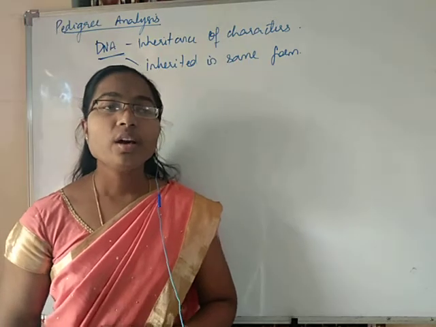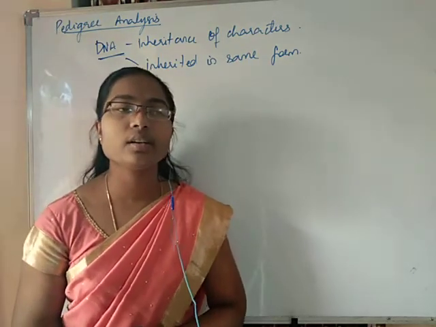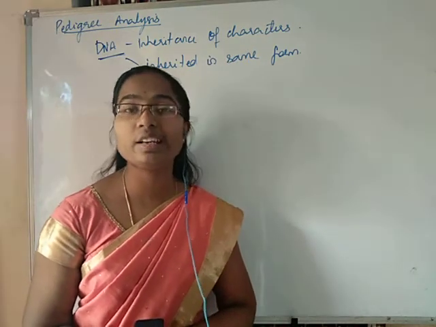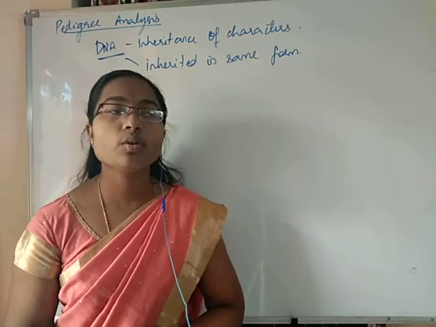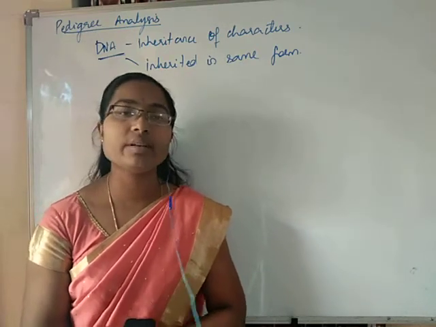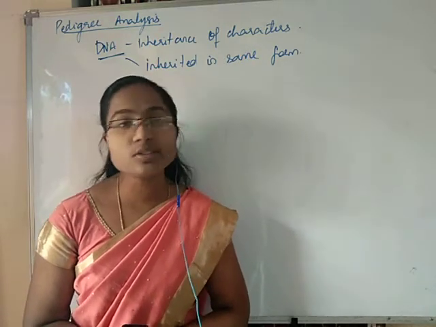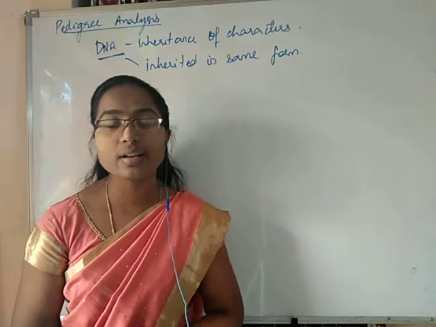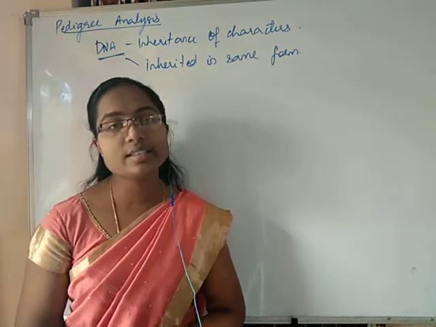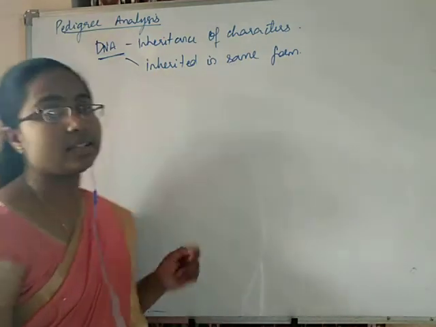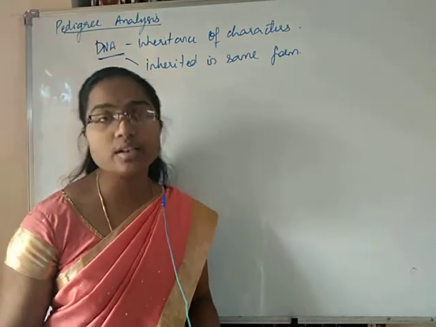After the Mendelian laws of inheritance, people started to study more about the inheritance of diseases in human beings. Mendel performed his experiments on pea plants by selectively breeding the plants, but that is not possible in the case of man. So, a technique called pedigree analysis is utilized, in which we study the inheritance of a particular character for several generations.